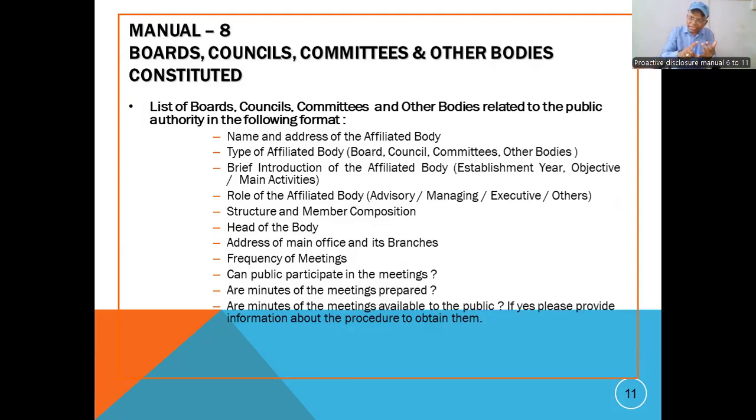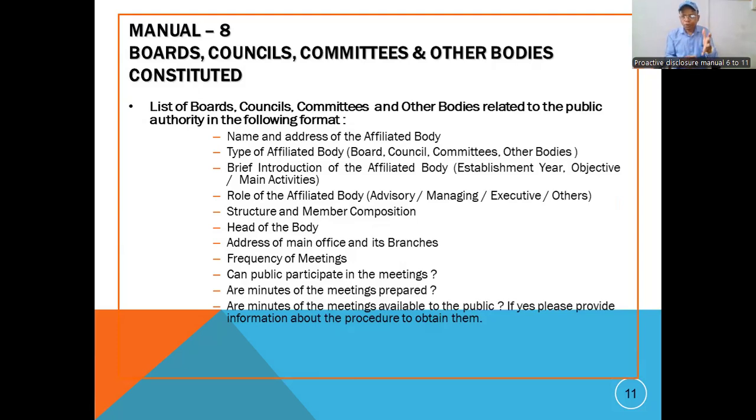When it is established or commenced, or when we constituted these councils or board or this body, the establishment year we have to give, and what are the objectives. What are the objectives and aim of this board or council or committee which we have constituted in our public authority, or may be given by the department or by the head of public offices. So that we have to give here.